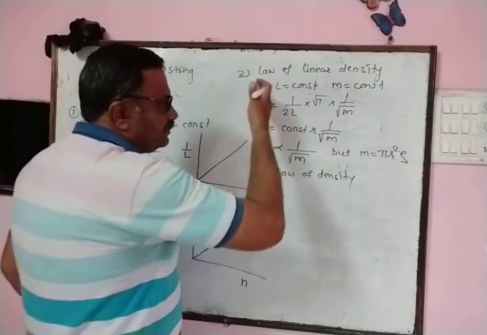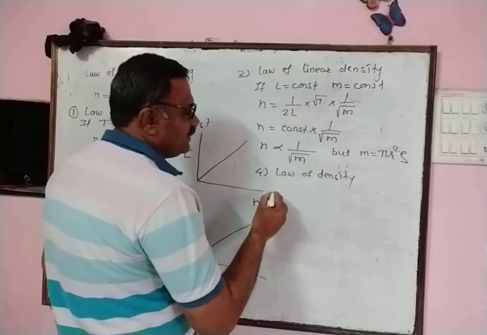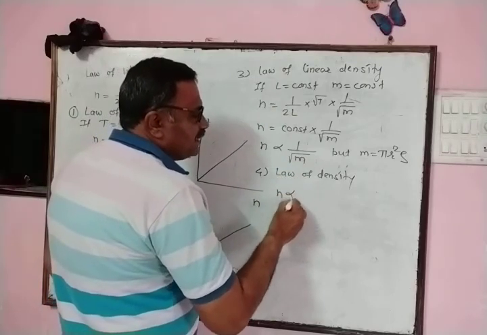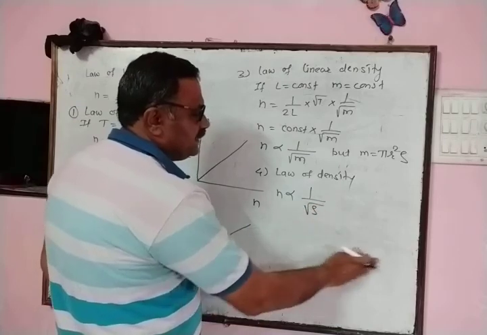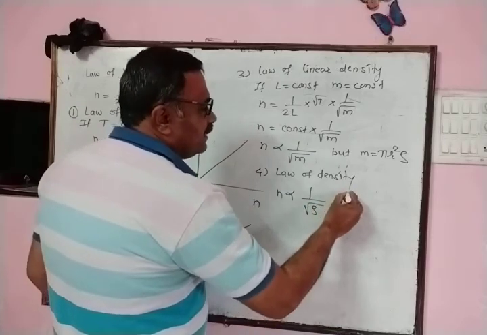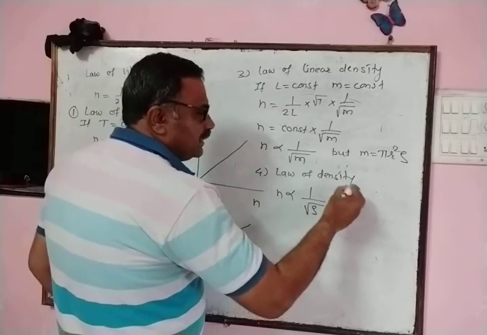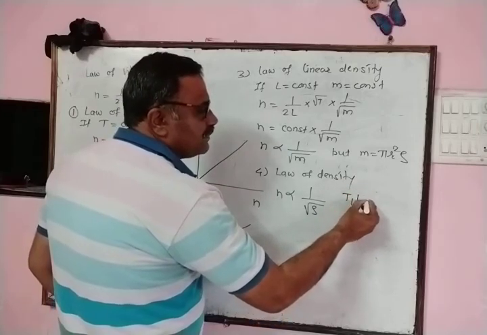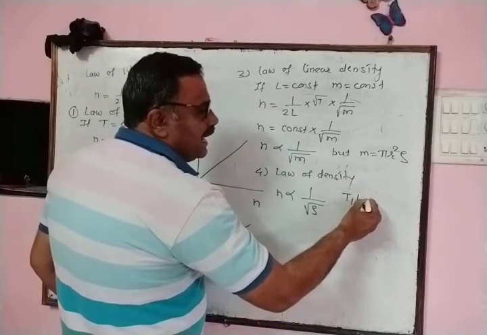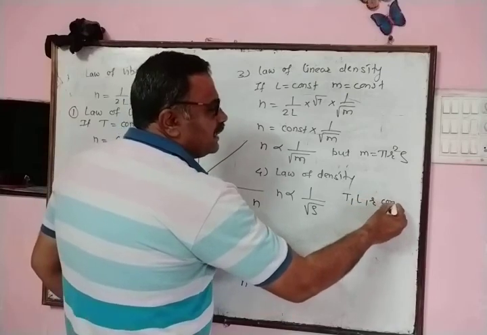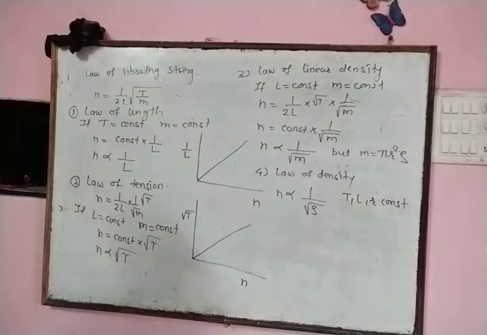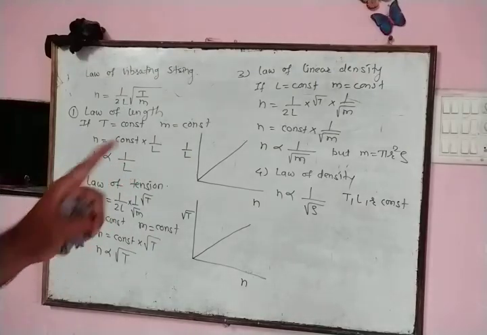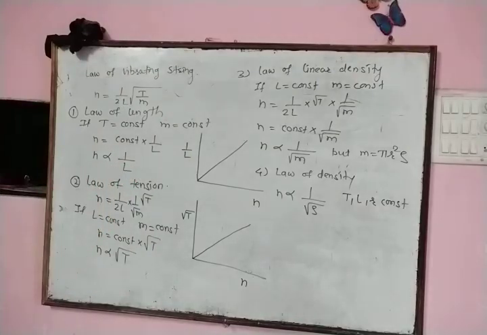From this equation we can write that the fundamental frequency is inversely proportional to the square root of density, when the tension of the string, the length of the string and the radius of the string are kept constant.